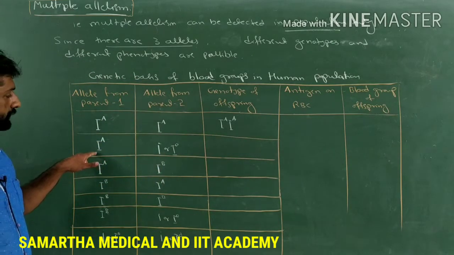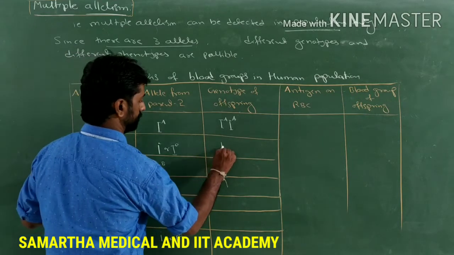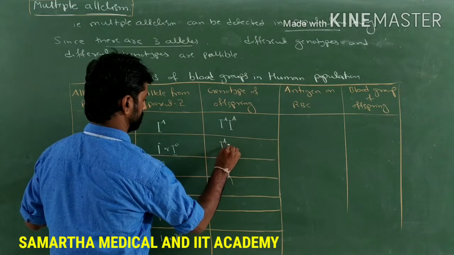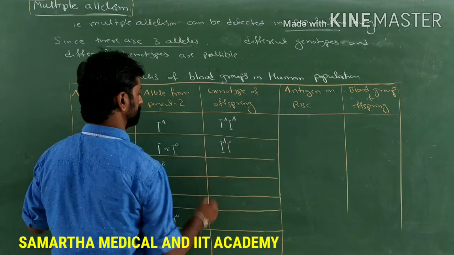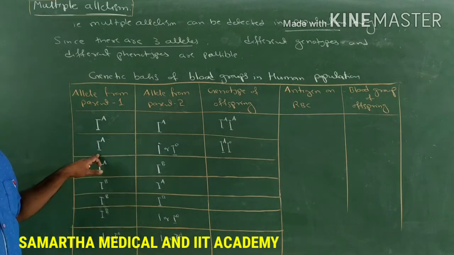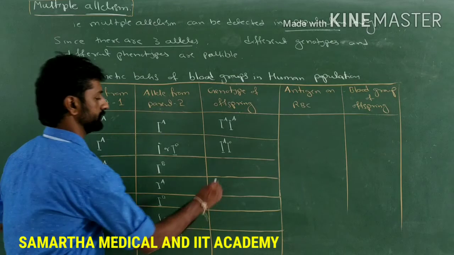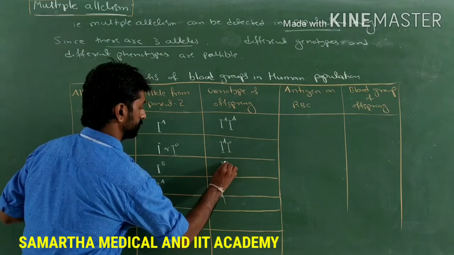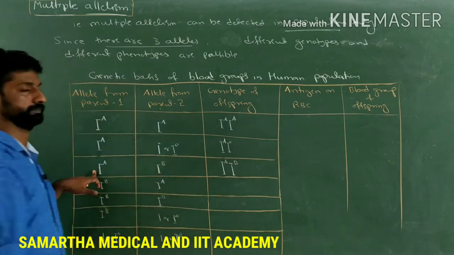And the genotype of the second possible combination here is IA from one parent and small i or I naught from the other parent, or IO. One more possibility is IA from one parent and IB from the other parent.